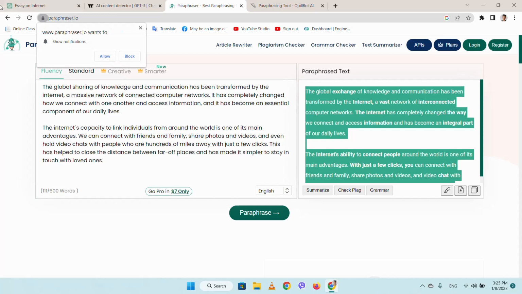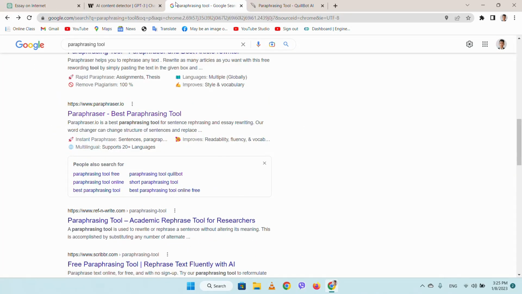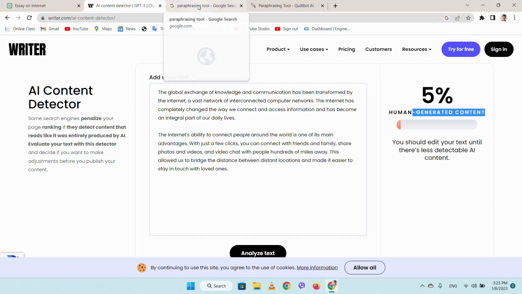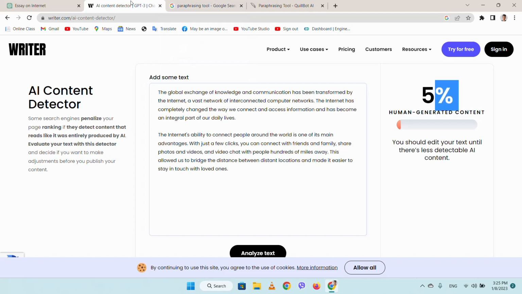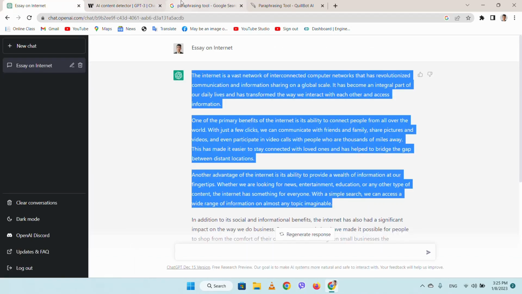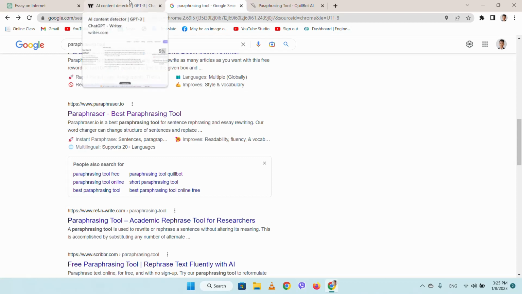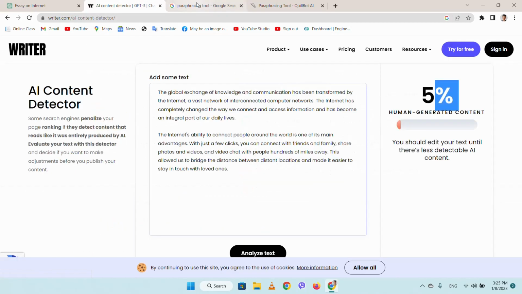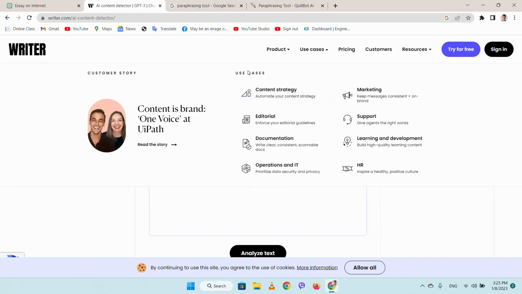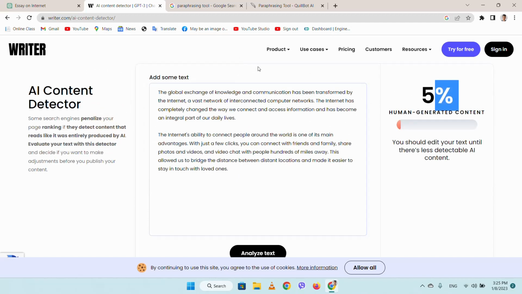So you need to paraphrase the text, copy it, and paste it in your assignment or blogs or anything that you are copying from ChatGPT. In order to upload content from ChatGPT, you need to paraphrase. After paraphrasing, you can increase the human generated content. After increasing it, you can easily upload, and other people may not know that it was created by AI. In this way you can copy content from ChatGPT.